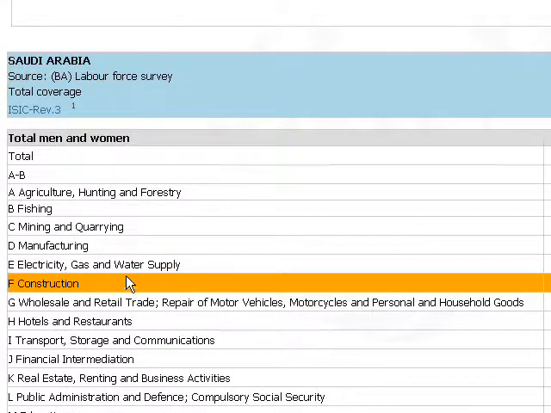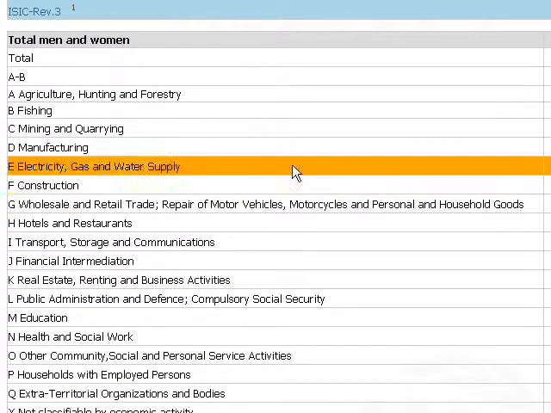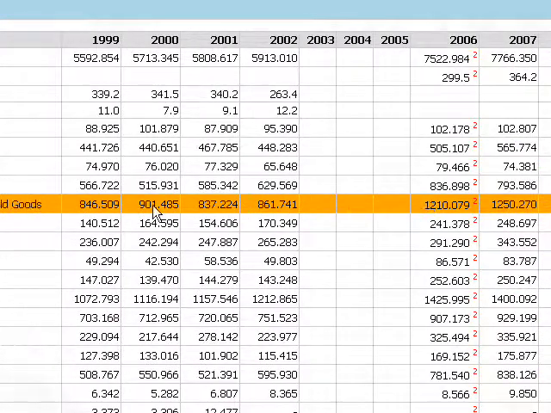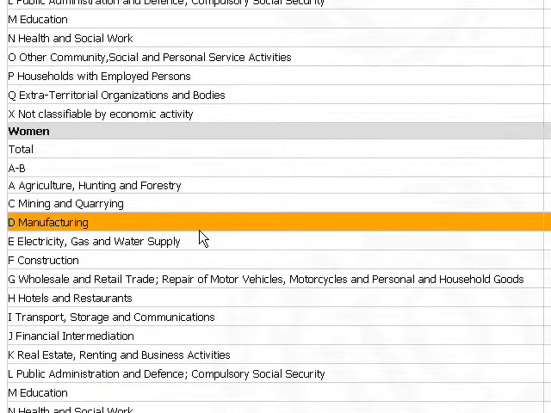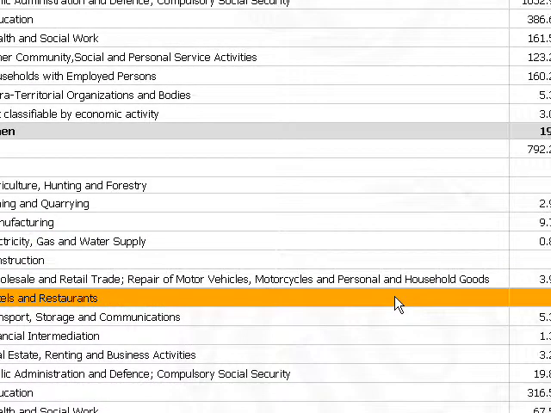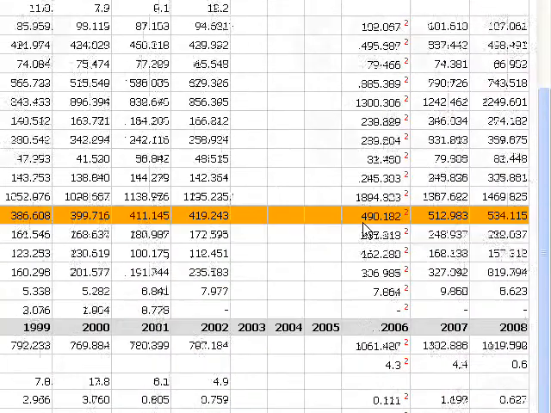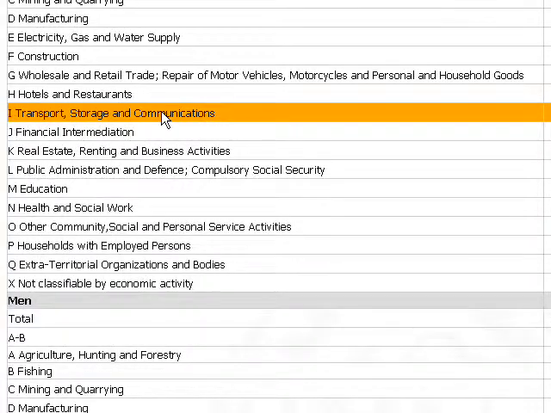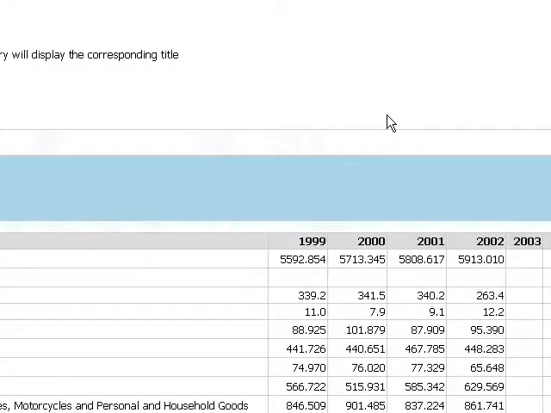And here we have Saudi Arabia, total agriculture, fishing, manufacturing, and here are the numbers on the right hand side. And it even divides it up by men and women. And it's people ages 15 years and over for that particular area of occupation. So one good way to find labor statistics in different countries.